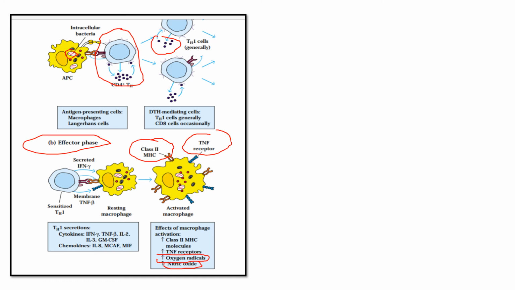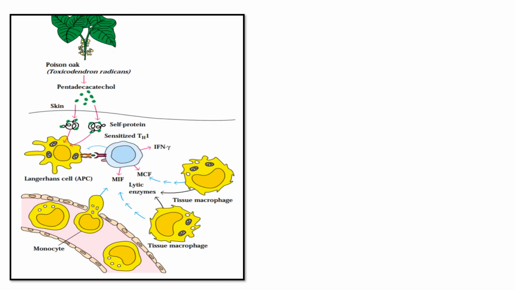I will explain one more example from outside our diagram. It is a type 4 hypersensitivity reaction example. Poison oak, the toxic Toxicodendron radicans, is one plant. This plant produces toxic chemicals, pentadecacatechol. These have some proteins. These proteins enter into the cells via the skin. Once they enter the cells, the antigen presenting cells take them in by phagocytosis.